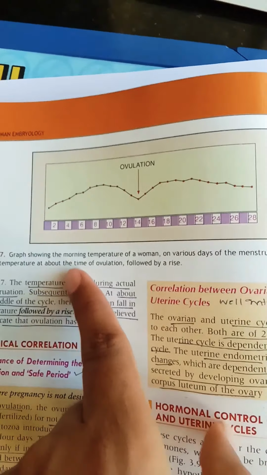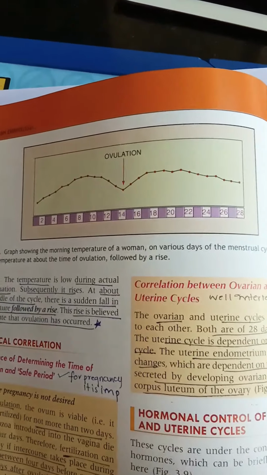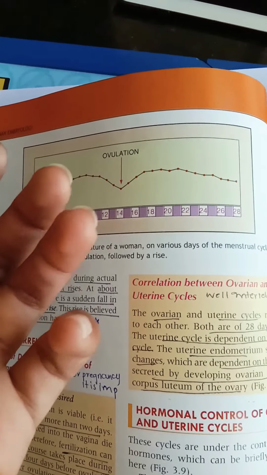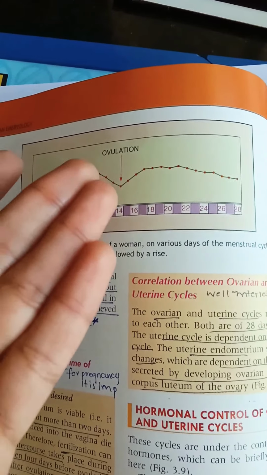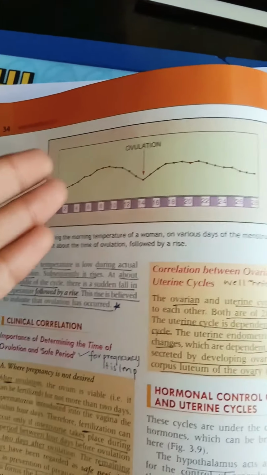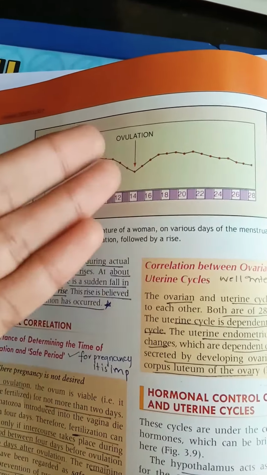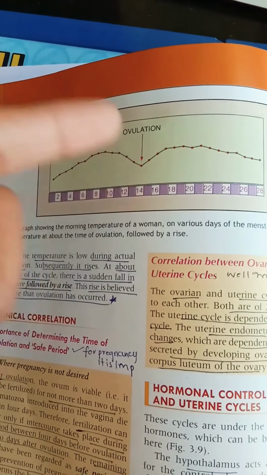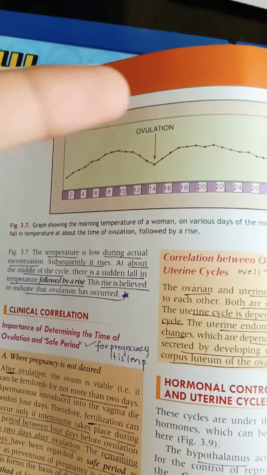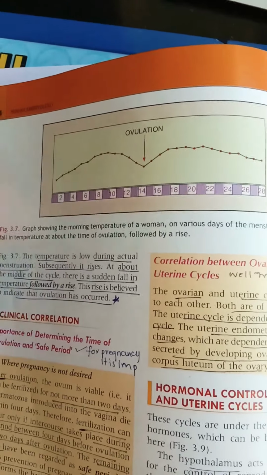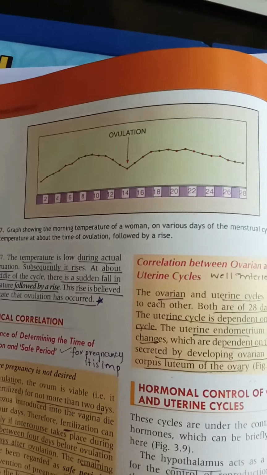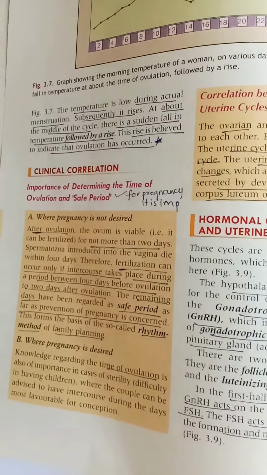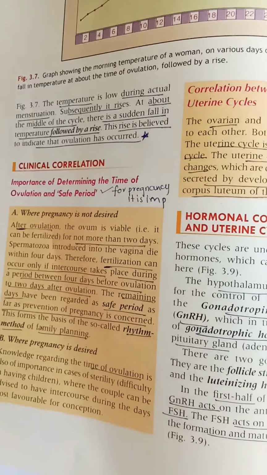So this is what the graph is showing, the morning temperature. Sometimes this is how we can predict ovulation, because it may vary from woman to woman, that is, it may not be exactly on day 14, it may also be on day 15. So if we take the temperature every morning of a woman, then we can easily find out that around day 14 there is a sudden fall in temperature, so we can understand that ovulation takes place. But this is also not reliable nowadays.